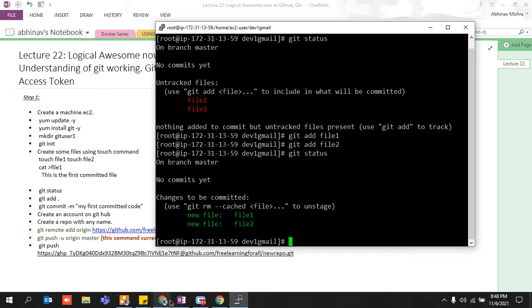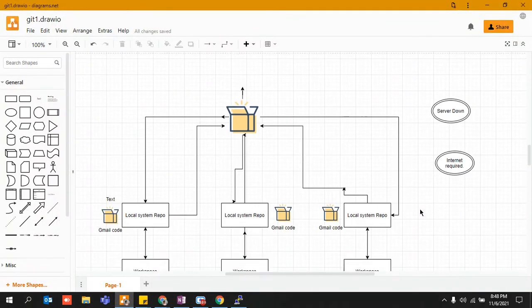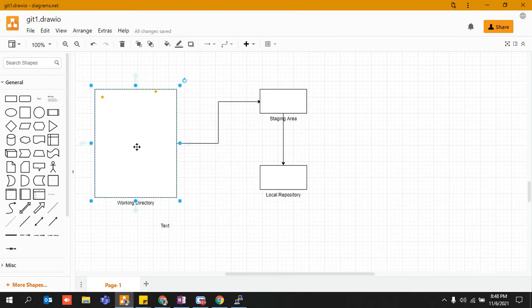Now you need to understand one more thing I should have told. This is your working directory. This is the place, let's say it was home slash EC2 user for me. I wrote some code, I created two files. Once I did a git add, that goes onto a staging area. But when I commit it, what is the meaning of commitment? Please try to understand. In the next lecture I am again going to ask you what is the meaning of commitment, because it will come up when I discuss the concept of branches.